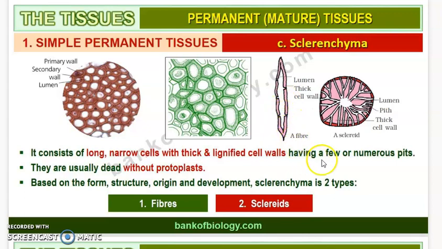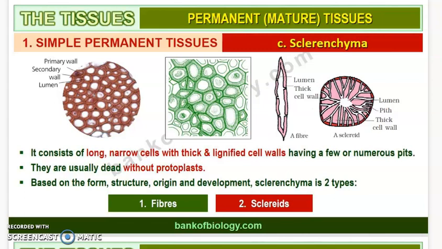Understood? And they have numerous or few pits in them. Pits എന്ന് പറയുന്നത് you can see the empty small spaces. കുഴീനെയാണ് നമ്മൾ pit എന്ന് പറയുക. അതുപോലെ ചെറിയ ചെറിയ pits അല്ലെങ്കിൽ we will find numerous pits in these sclerenchyma cells. And they are usually dead without protoplast. Okay, so these cells are usually dead cells without protoplast. These are dead because they are without protoplast.